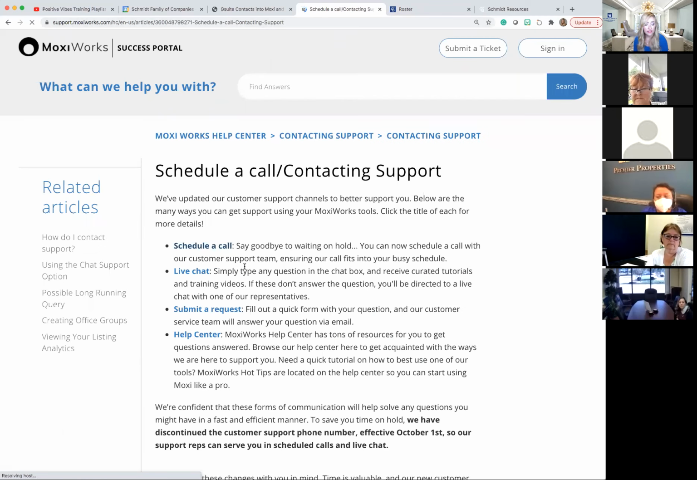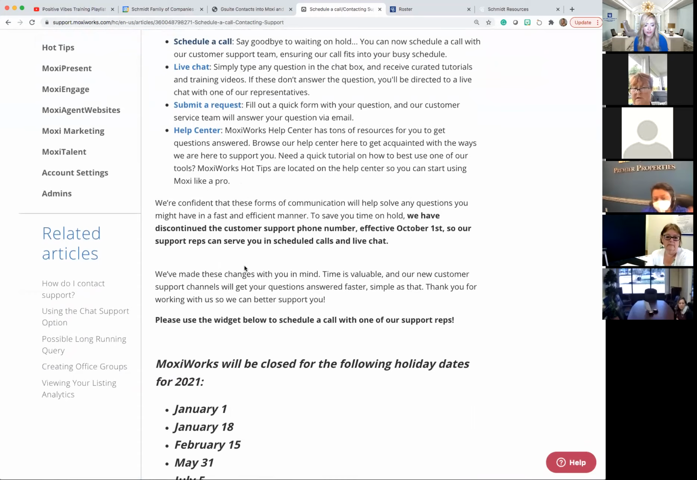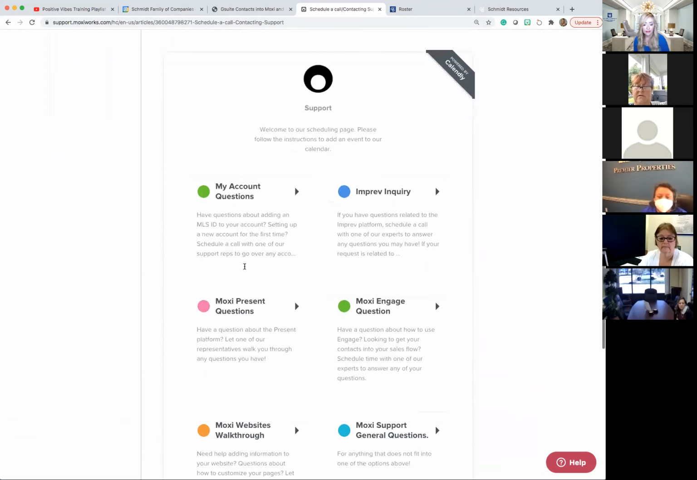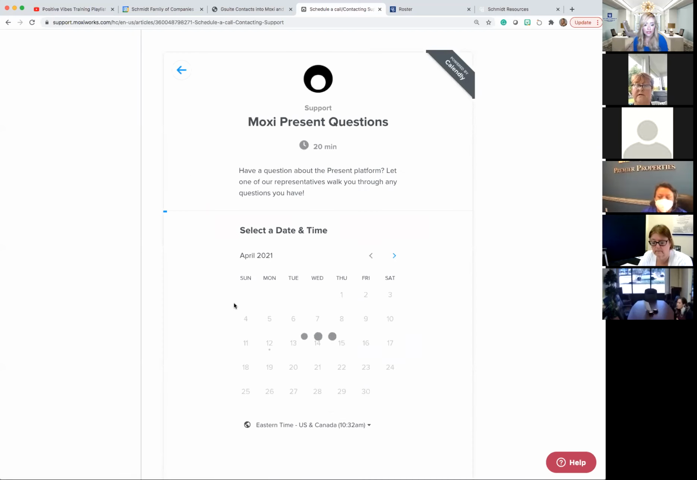So if you're in Moxi support itself, you literally can just click schedule a call. It allows you to do a live call or a live chat. If you just scroll to the bottom here, they use something called Calendly, which is just a way to filter out what you're calling about. So when you actually get that conversation going, you're in the right department, right? That just increases your level of support. So if you have a Moxi Present question, you're going to click Moxi Present really quickly.